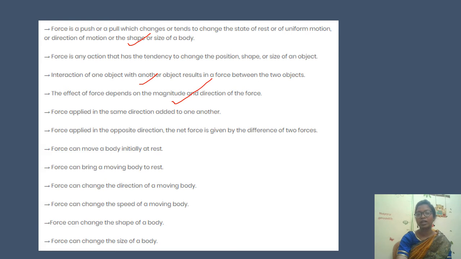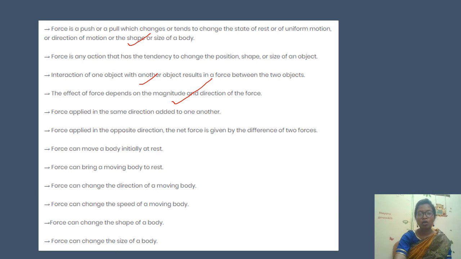So, how much strength you are applying, how much force you are applying, that is called magnitude. And the force will also decide the direction. Forces applied in the same direction add to one another. So as I explained in Zoom class, if there is an F1 force and another F2 force and you apply the force in the same direction, then F1 plus F2 becomes the total force. So we will be adding the two forces if the forces are applied in the same direction.